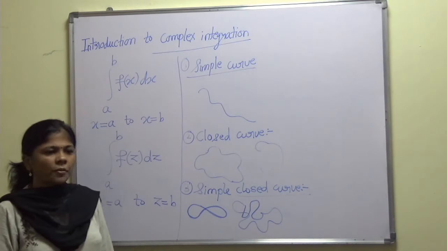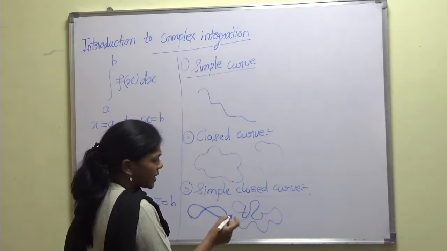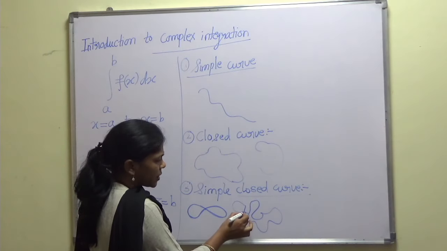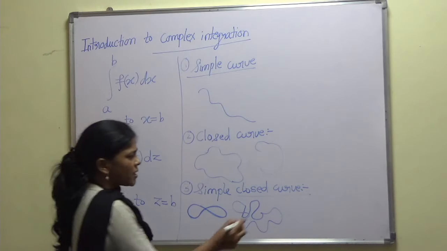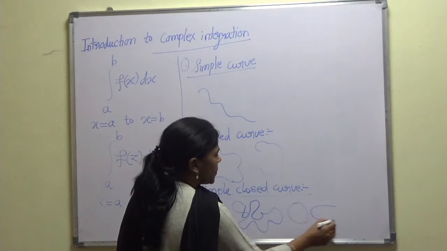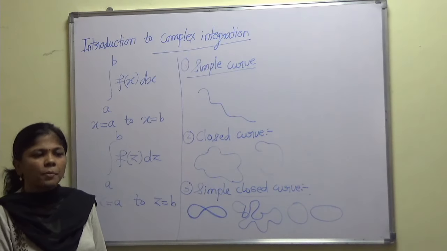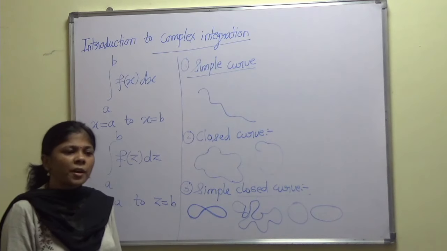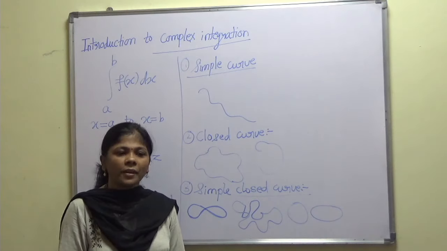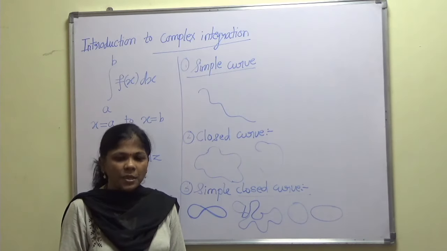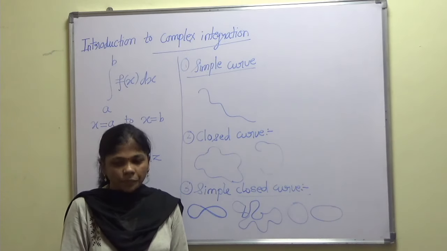What we find is that this is a closed curve, but it intersects itself at these two points. That's why this is not a simple closed curve. Whereas circle and ellipse are simple closed curves because they have the same initial and terminal point, and they do not intersect themselves at any moment. So I hope this concept of simple closed curve is clear to you all.